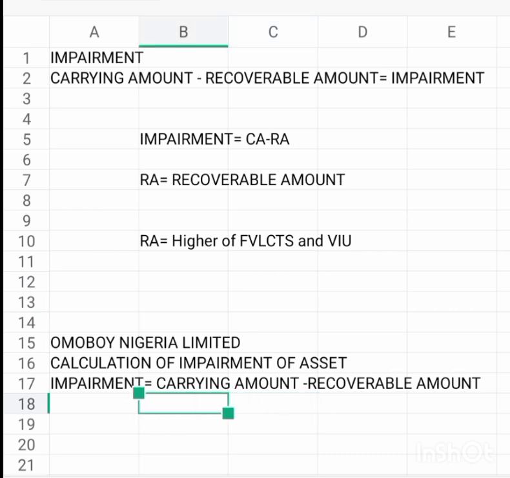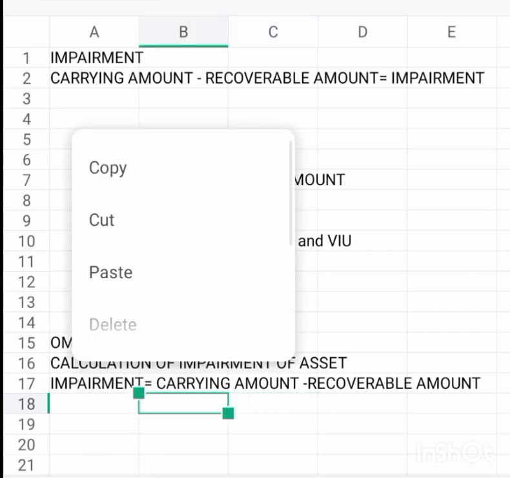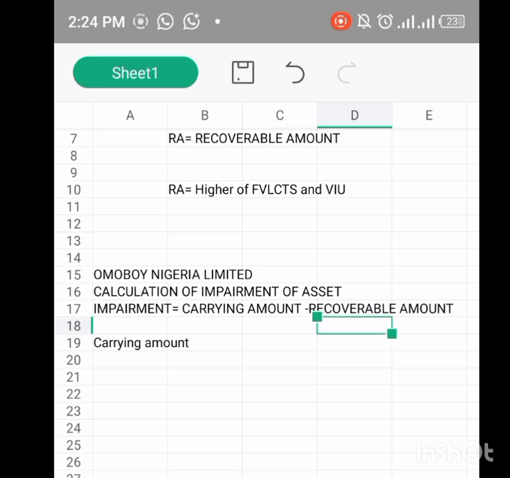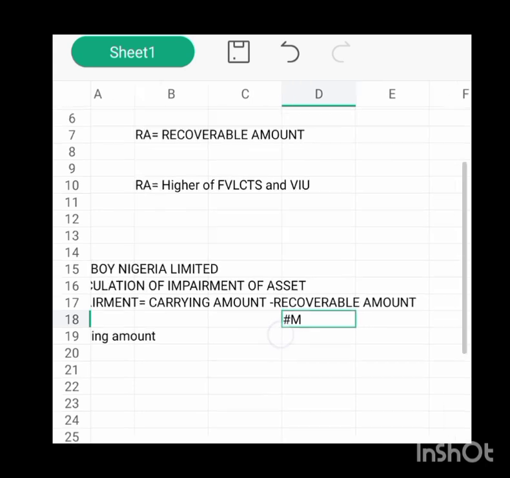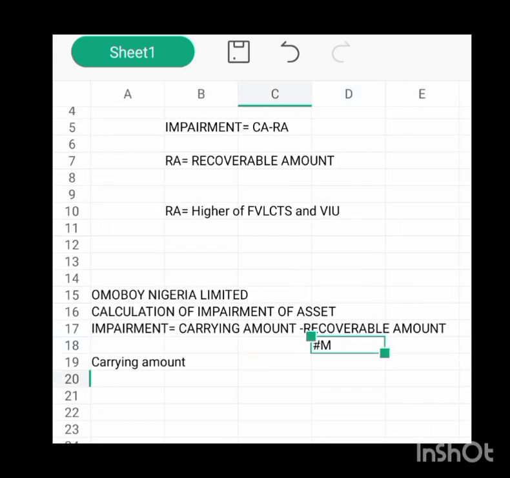So in this our question now, let's put million sign here. Then our carrying amount is 1,120 million. And then our recoverable amount, which is what?